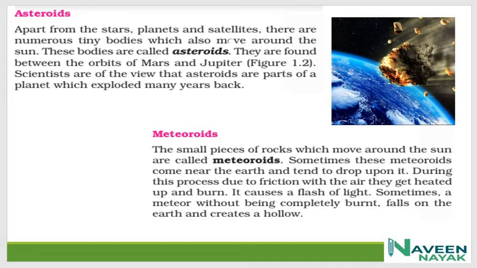Meteoroids are small pieces of rock which move around the sun. Remember, there is a difference between asteroids and meteoroids. The small pieces of rock which move around the sun are called meteoroids. Sometimes these meteoroids come near the Earth and tend to drop upon it. And recently in the news, a meteoroid dropped in the